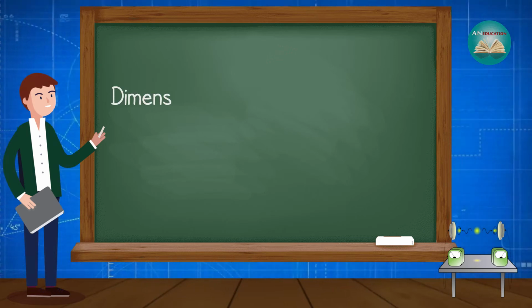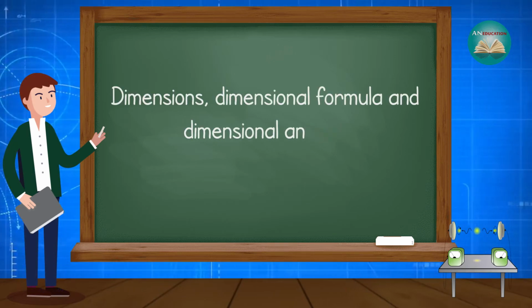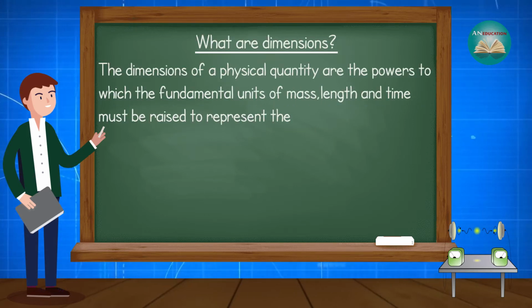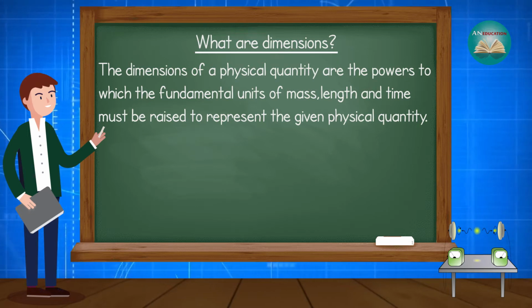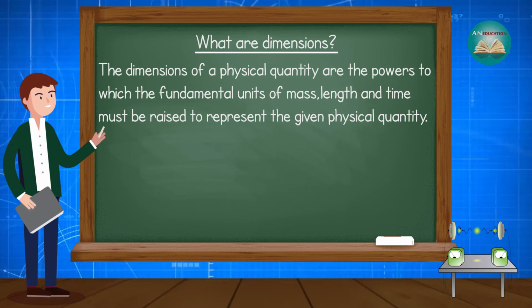Today we will learn about dimensions, dimensional formula and dimensional analysis. So let's start with dimensions. What are dimensions? The dimensions of a physical quantity are the powers to which the fundamental units of mass, length and time must be raised to represent the given physical quantity.